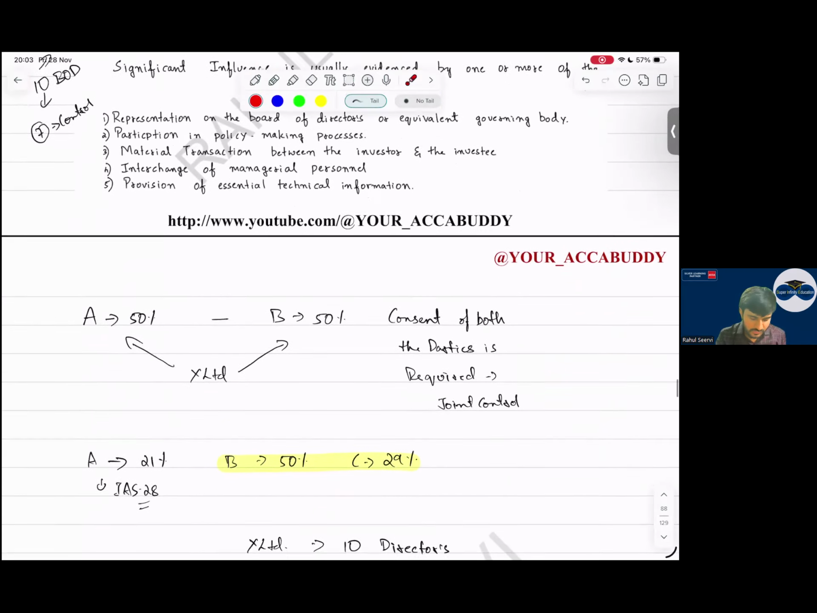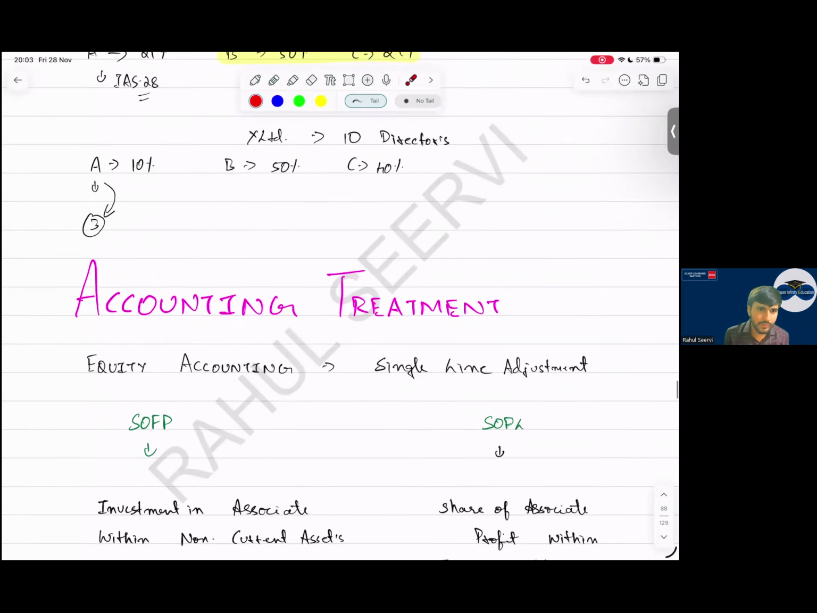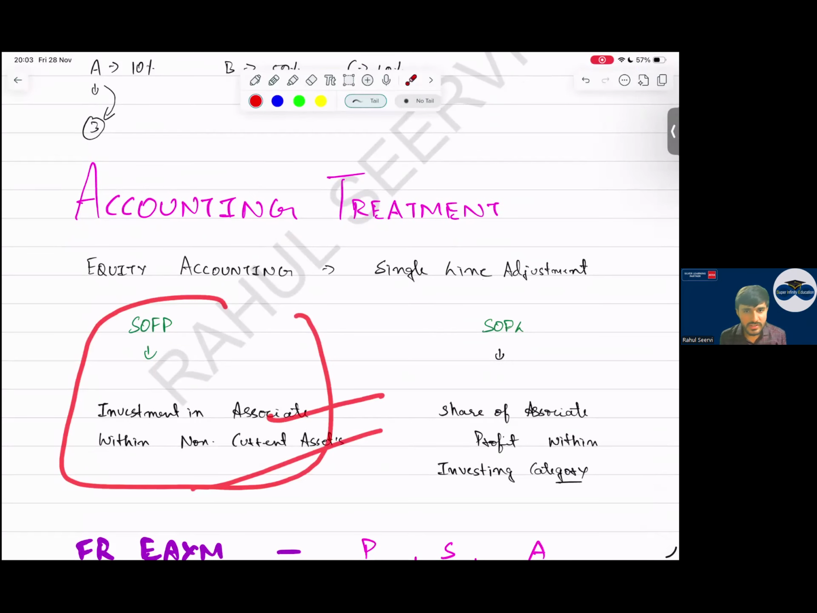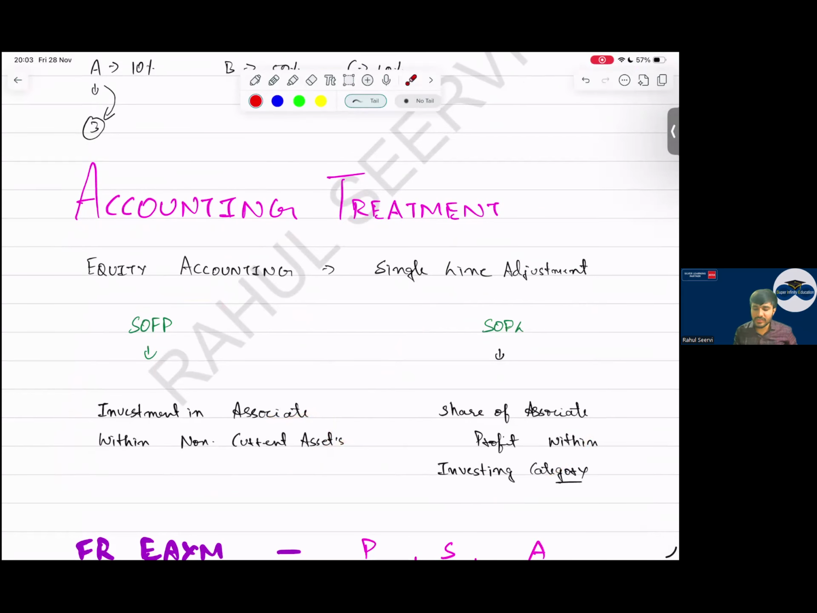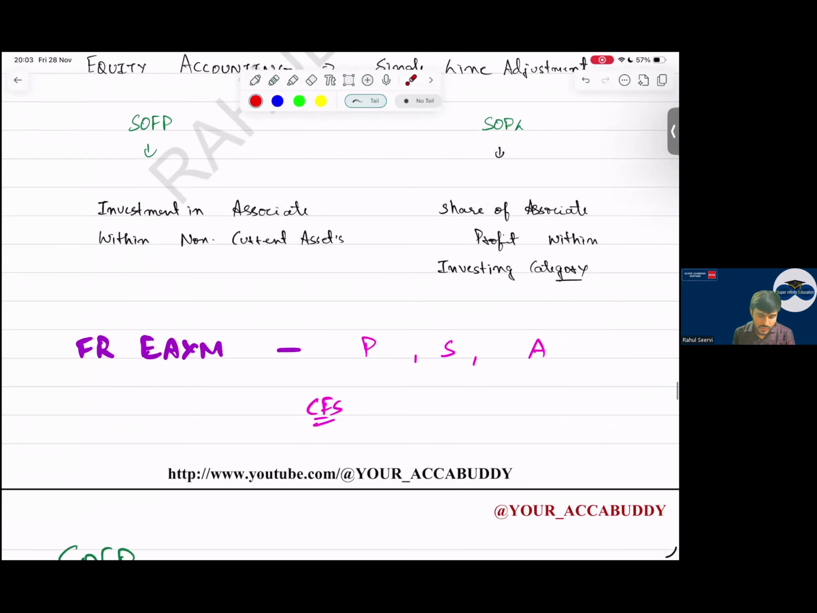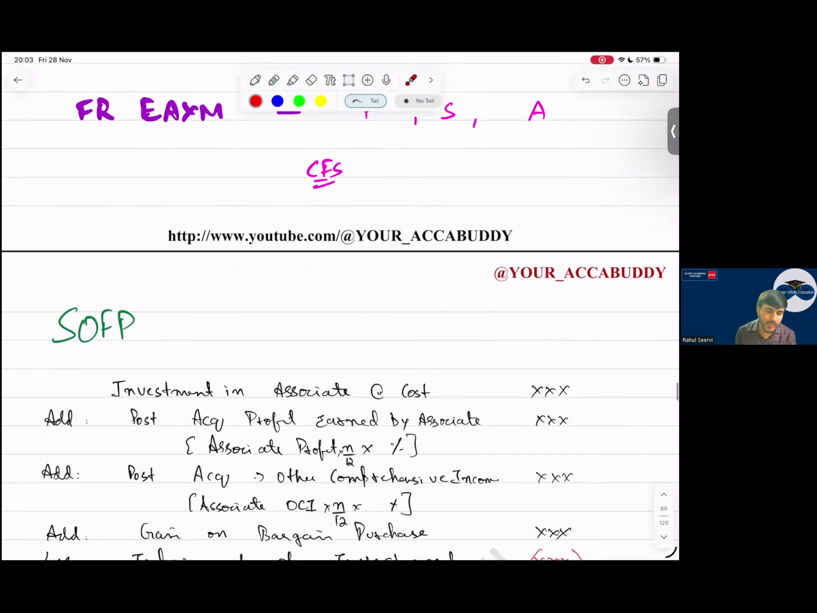So see now. Then chalo, accounting treatment for associate. Balance sheet, investment in associate within non-current asset. In P&L, how do we show? Share of associate profit within investing category. So for FR exam, what is important? In the question, parent will be given, subsidiary will be given, and associate will be given. So three things will be given. You have to do the consolidation. So for associate also, you have to prepare a working note. Understand? So now let us understand in SOFP how it will be recorded.